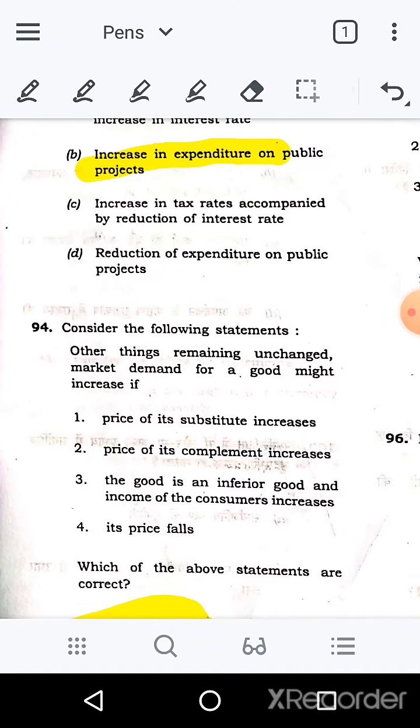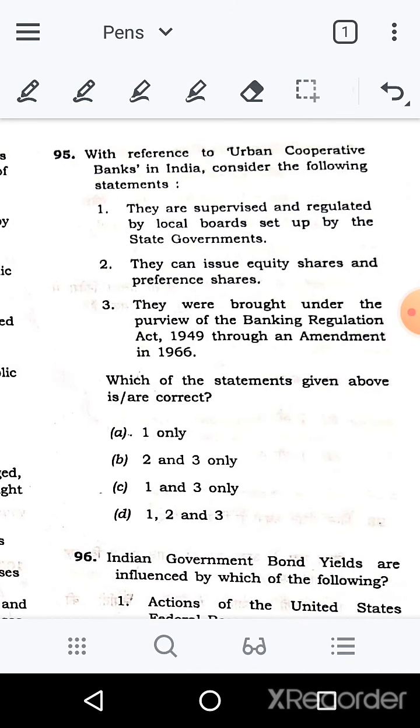Next question is 95th, with reference to urban cooperative banks. It has been in the news a lot because of scams and all that, like Maharashtra Cooperative Bank, and RBI has changed their regulation, so it's mostly in the news. The purpose is that it's in the news. If you are reading newspapers regularly or following any current affairs, then you can get the answer here.